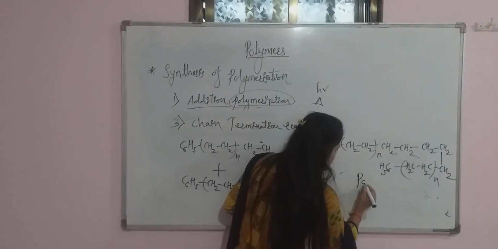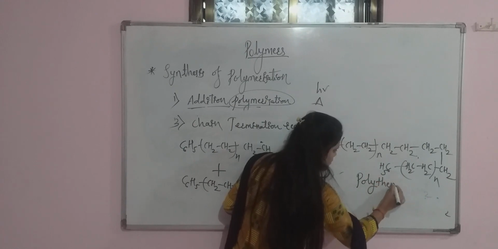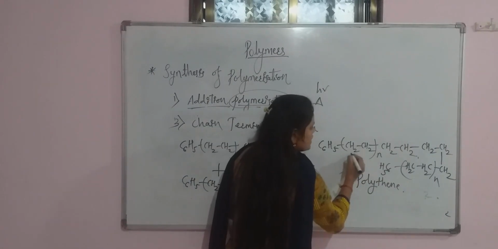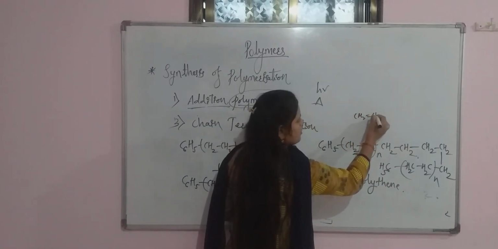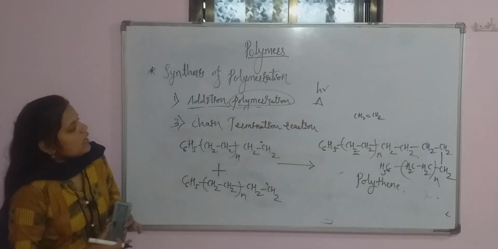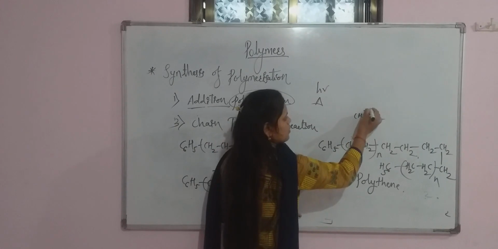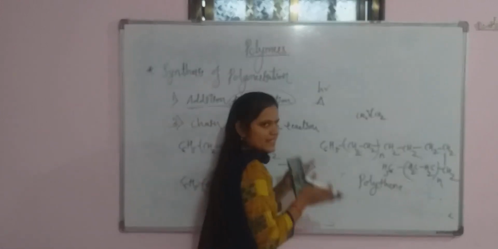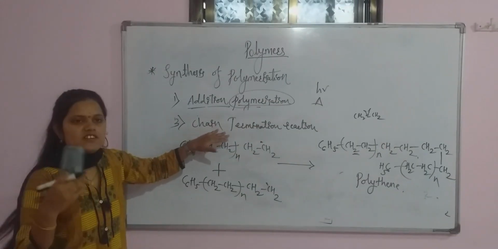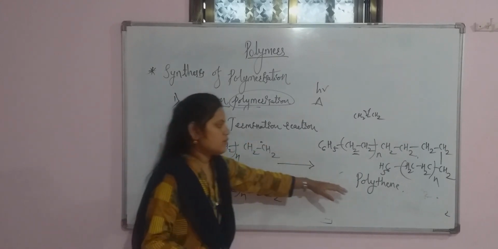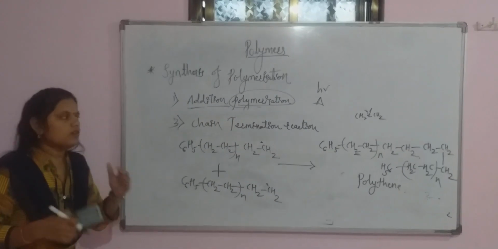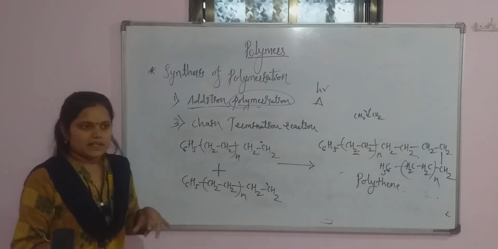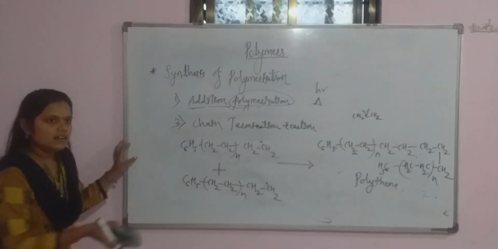And this is nothing but what? Polythene. Okay, this is nothing but polythene. Why here polythene? Because we are using here ethene, that is CH2 double bond CH2. Each time we are using ethene, undergoing homolytic cleavage, undergoing the polymerization process, and there is a formation of a long chain. And to stop the growth of the chain, we are using the last step, that is the chain termination reaction, and there is a formation of polythene. Okay, I hope you understand the mechanism of polymerization through the free radical mechanism. It is also called the free radical mechanism.